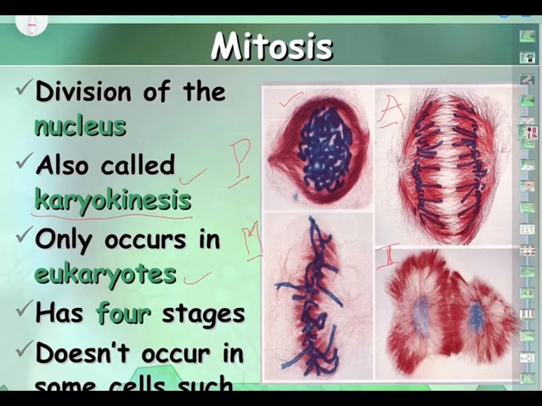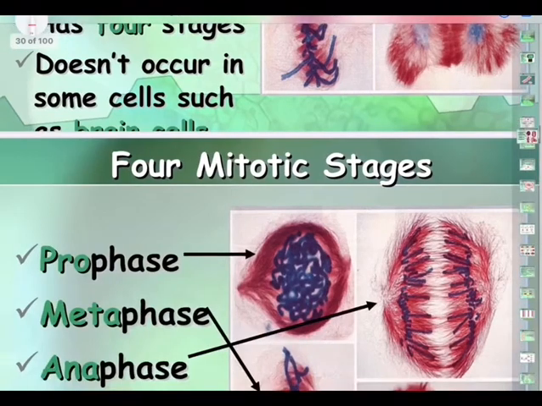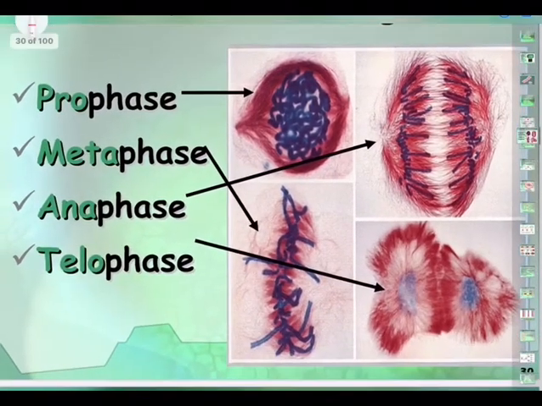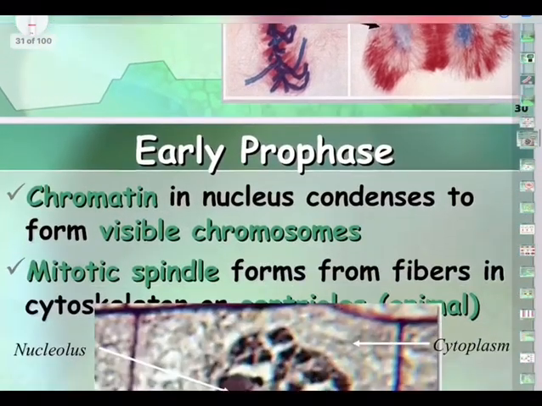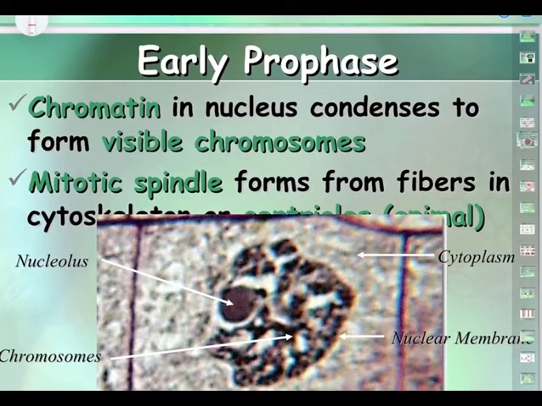So division of the nucleus takes place, and division of the nucleus, I said, is karyokinesis. And it occurs in eukaryotes. What about in prokaryotes? It is binary fission. It has 4 stages, I said PMAT, and it doesn't occur in some cells. Of course, there are some exceptions. And in these 4 stages, some important events take place: prophase, metaphase, anaphase, and telophase.